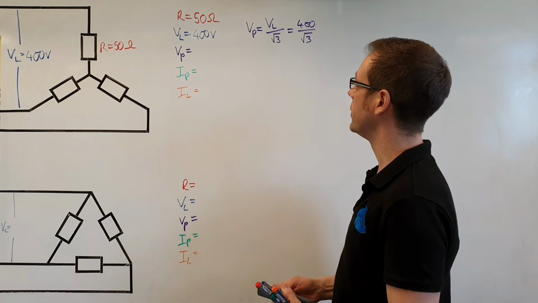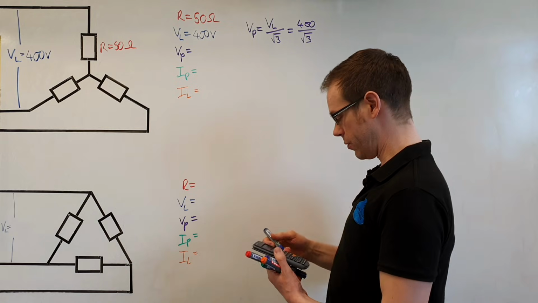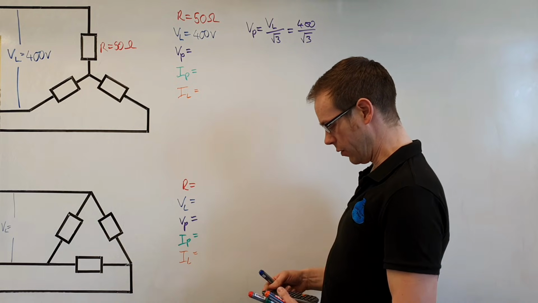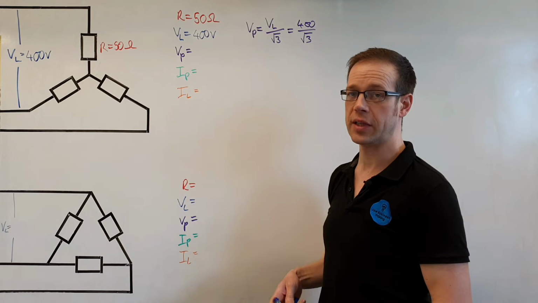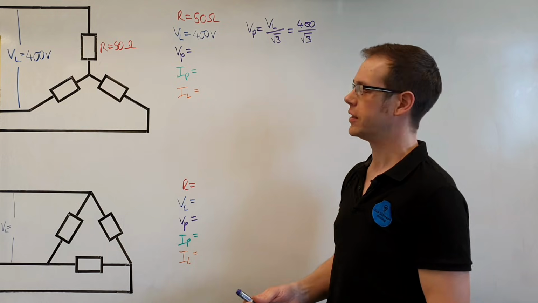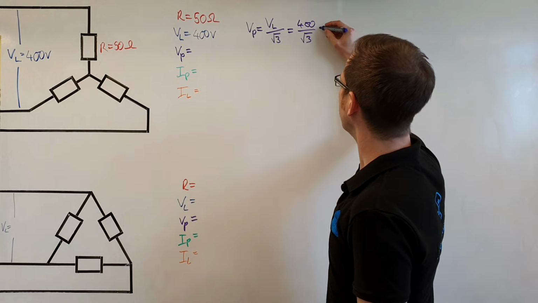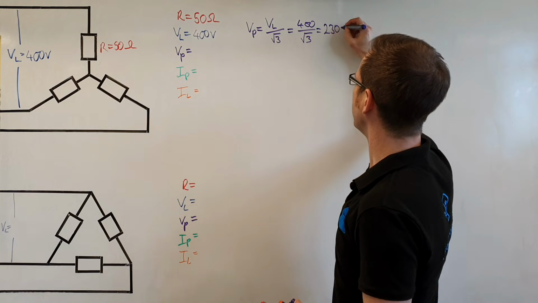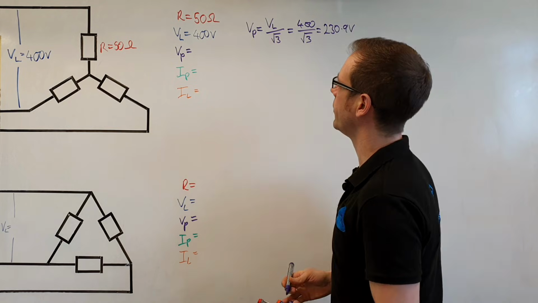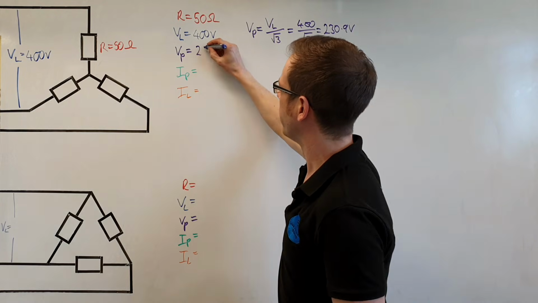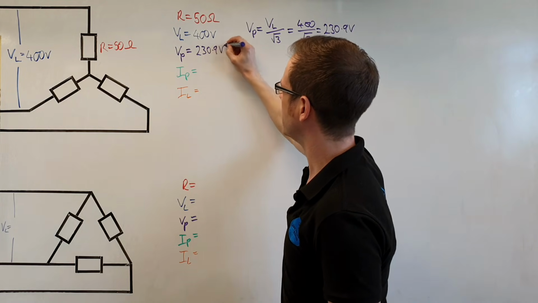That's a nice value, instantly recognisable as pretty much the voltage that we state our single phase supplies at in the UK. So we've now found the phase voltage.